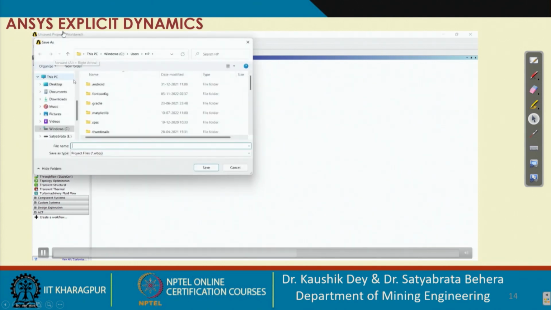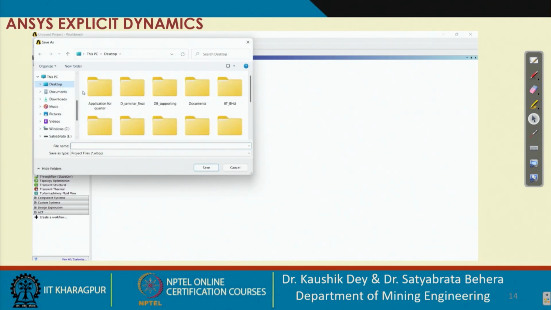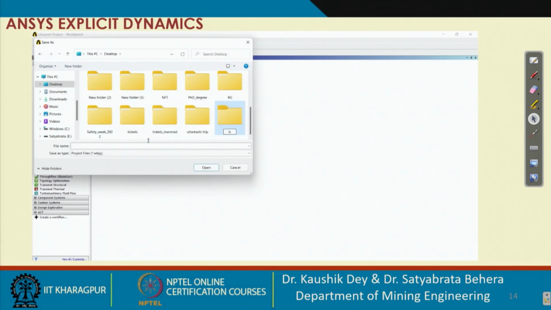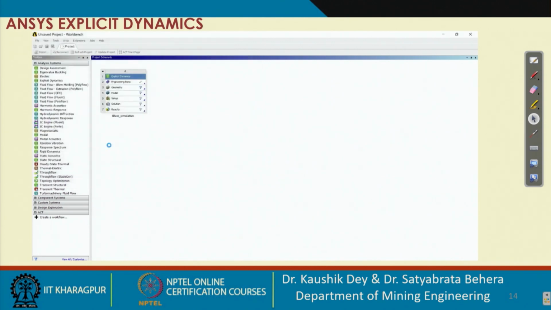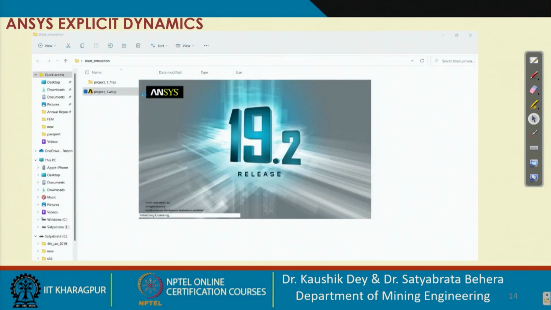You can go and save that project in a particular folder, so that all your required or related files can be saved in that particular folder. You can give a particular name to that folder, so that all the associated files can be saved in that particular folder. And the benefit is that you can open that folder later on also. So like this, your project has been saved in a particular folder, and you can open that particular folder again.